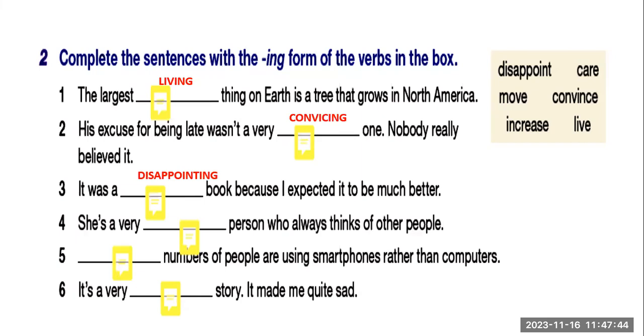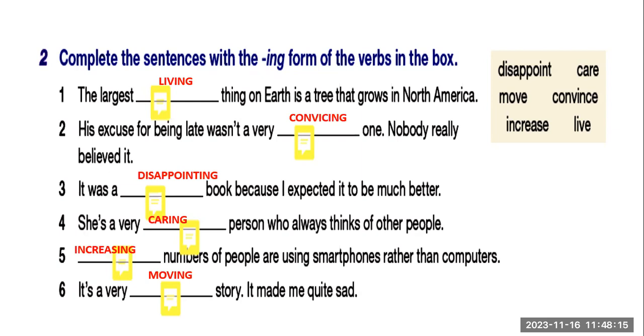Number 4, Lena. 5, Tulin. Number 6, George. Go, please. She's a very caring person who always thinks of other people. Okay, the next one. Increasing numbers of people are using smartphones rather than computers. Okay, the last one. It's a very moving story. It made me quite sad. Okay, screenshot, please, everybody. Thank you.